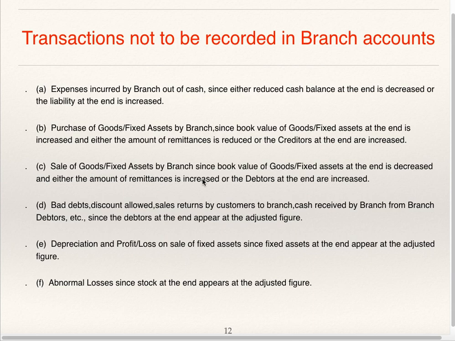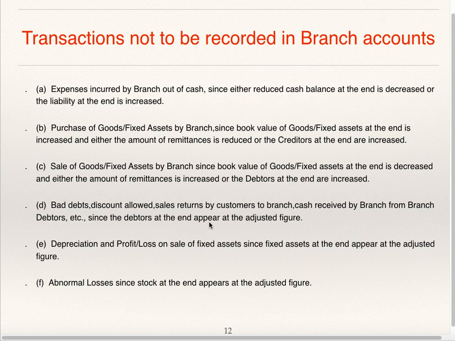Sale of goods or fixed assets by the branch: since the book value of goods and fixed assets at the end is decreased, and either the amount of remittance is increased or debtors at the end are increased. It is similar to this. You are not supposed to record any sale of fixed asset, purchase of fixed asset, goods, etc. in the branch account.